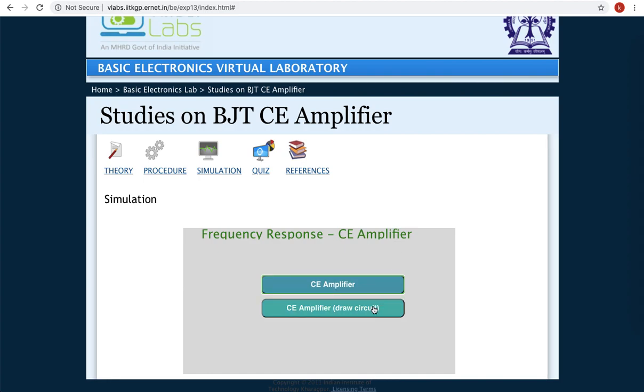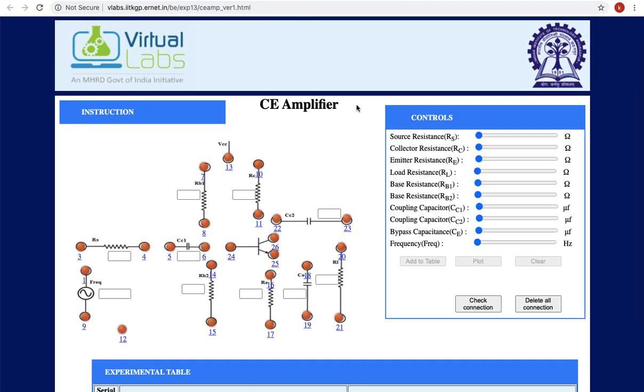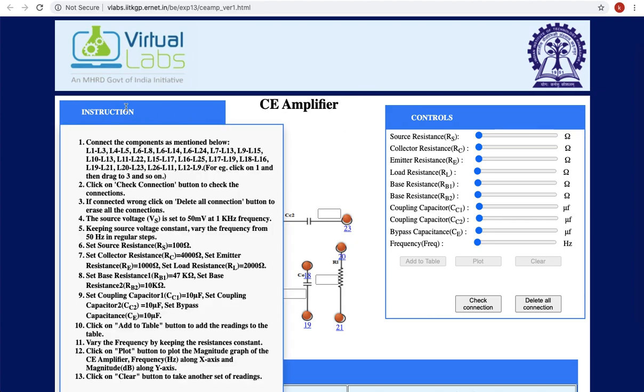So here we are having one option, like a CE amplifier draw circuit. Previously I have already done the connected circuit by just varying the values. But here, what we can do is connect the discrete components. So it appears like this. Do the connections as per the requirement given here. Why? Because if you do it in a different order, it tells wrong connection.